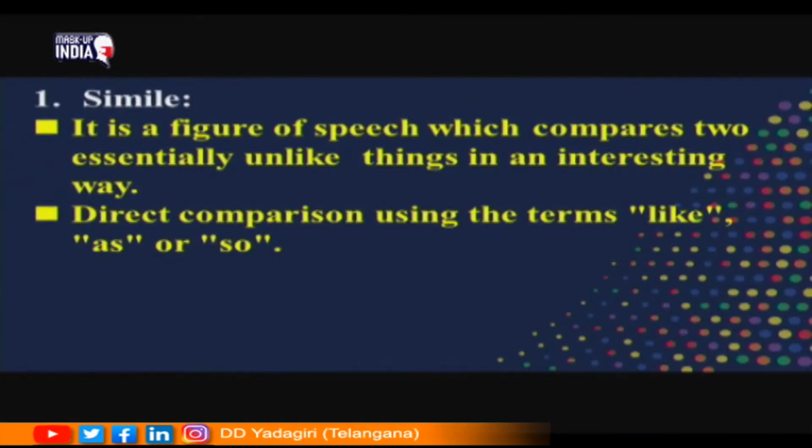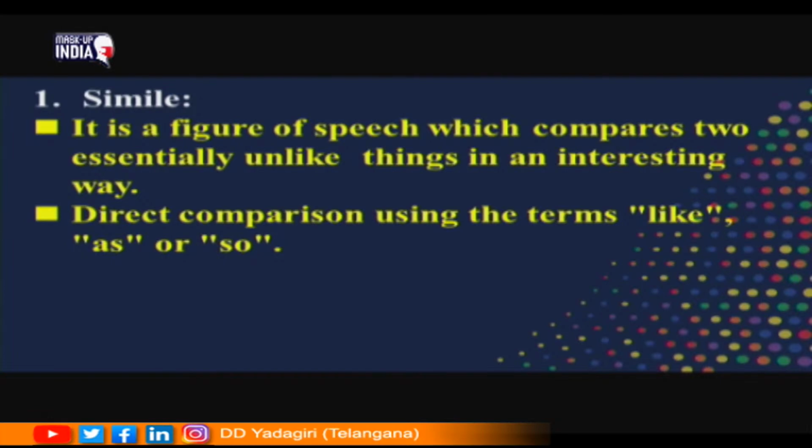Now, let us look at the meaning of the figure of speech simile. A simile is a figure of speech which compares two essentially unlike things in an interesting way. If two different things are compared in an interesting way, using the words like, as or so, we call it a simile. So, two important things are there in the meaning of a simile. First, two essentially different things are compared. For that comparison, we use the words like, as or so.